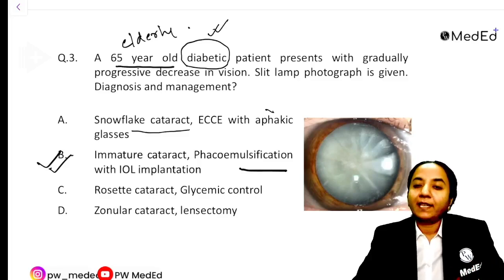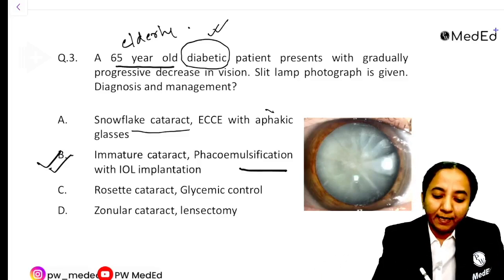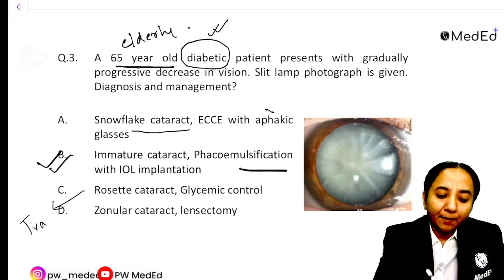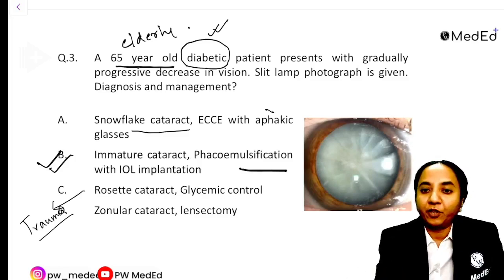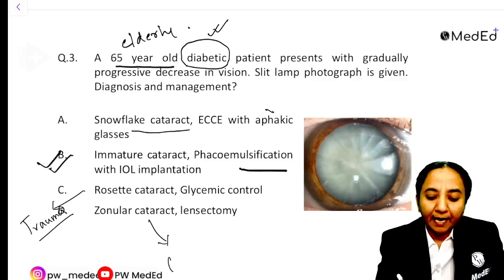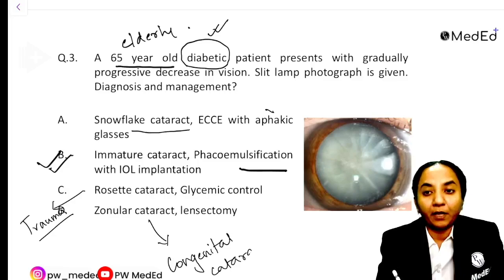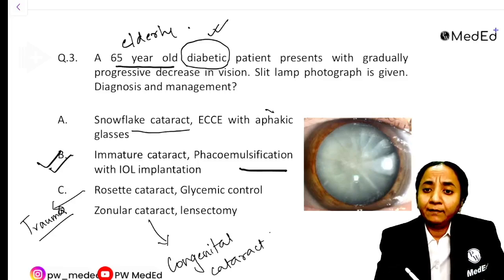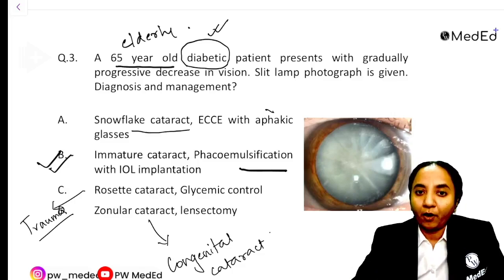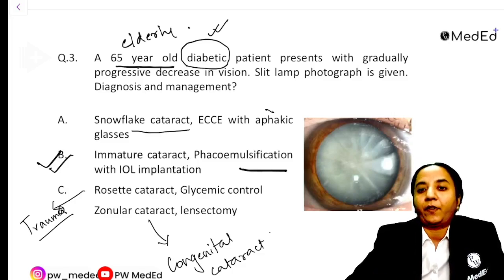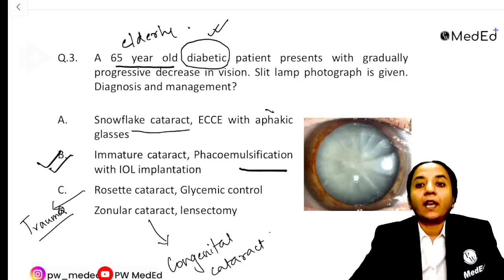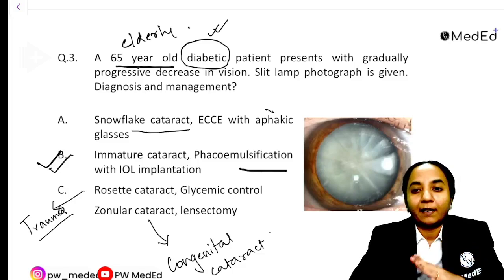Okay, and of course the other two: rosette cataract, we all know this is seen in trauma. And only glycemic control anyway is not going to improve the vision of the patient. So if a patient has cataract, of course you have to do glycemic control, but we have to go for the surgery if we want to improve the vision. And zonular cataract, this is a type of congenital cataract, so obviously this cannot be the option. So the answer to this question is that it is an immature cataract, and the treatment for this patient is phaco with IOL.